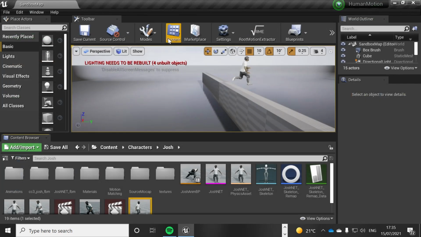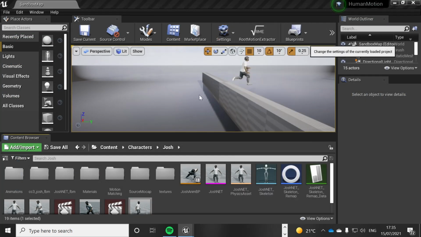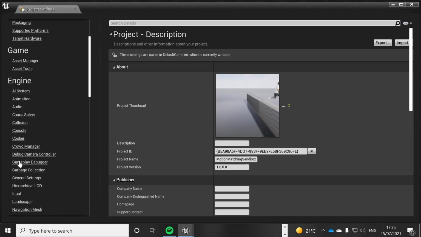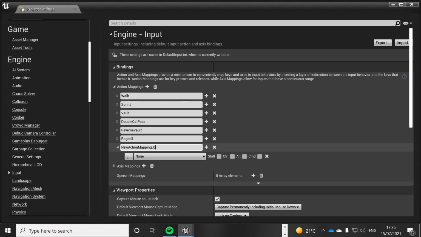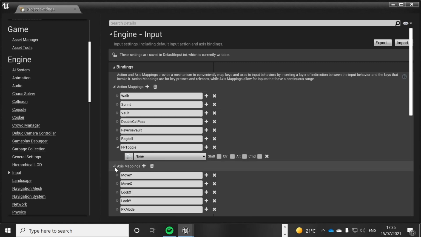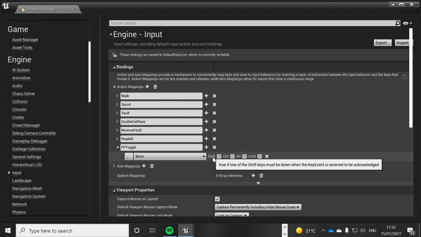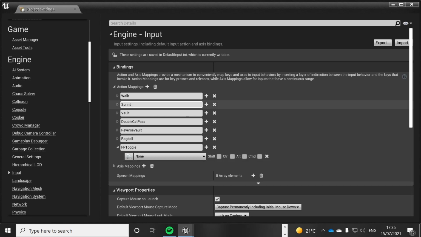Okay, so now that's done, we're going to go into our project settings, and we need to create a toggle on an input for now. And this toggle is going to allow us to switch into the first person mode. So we'll call it FP toggle. And this will mean it will toggle into the first person mode whenever this action is pressed. You can do it by axis to determine like a scale of X and Y, but we just want, when you press a certain button, we toggle into first person.